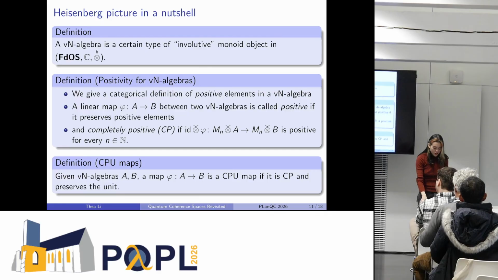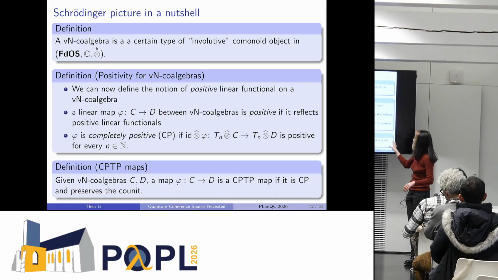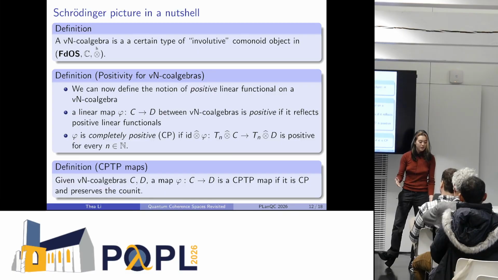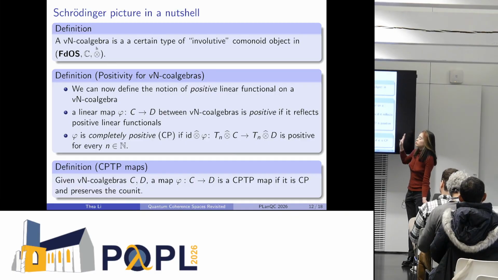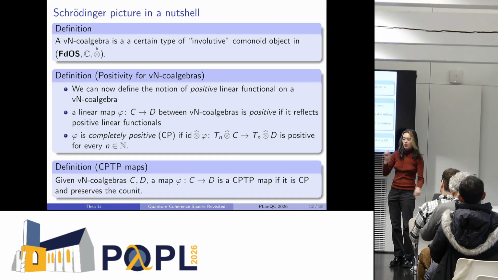And now, just completely dualizing what we had on the previous slide, we get that a von Neumann coalgebra is a certain type of involutive comonoid object in the same category as before. Also, for the coherence diagrams, we just switch the arrows around. So for the notion of positivity, we just dualize what we had before.